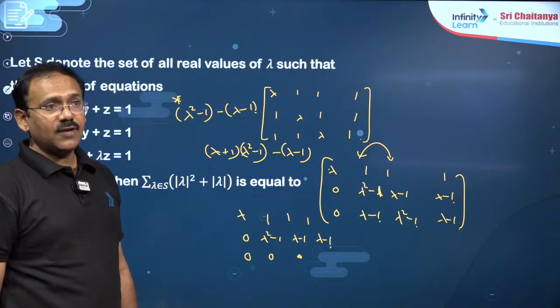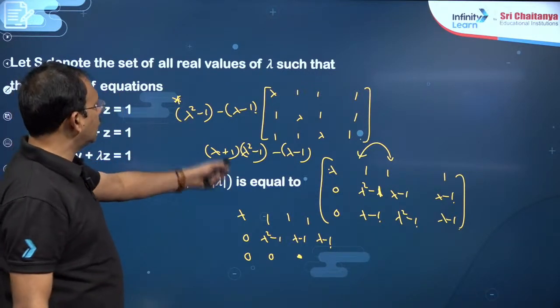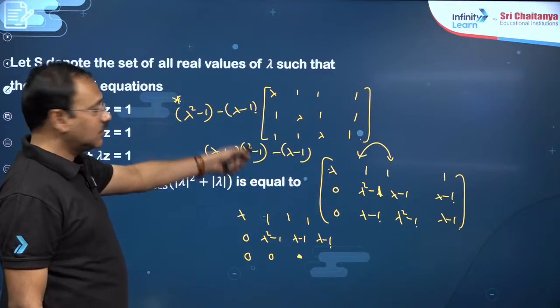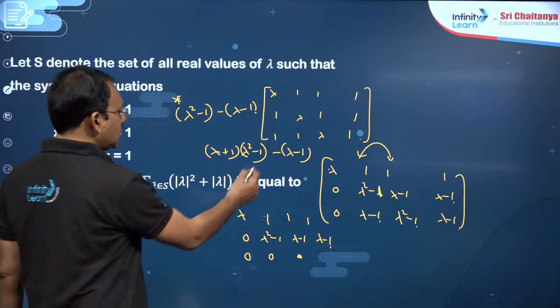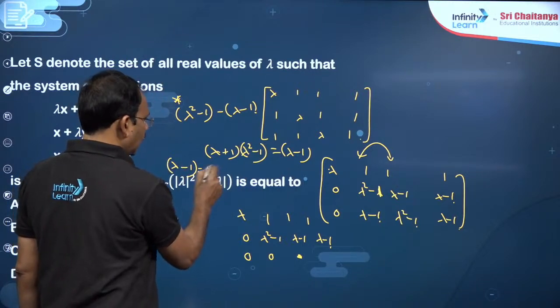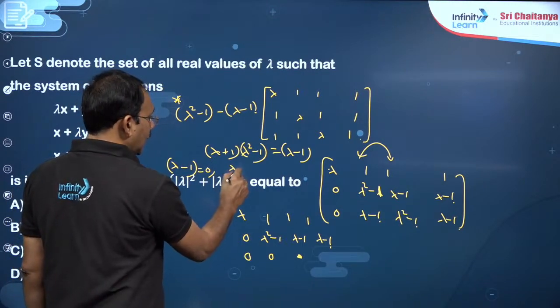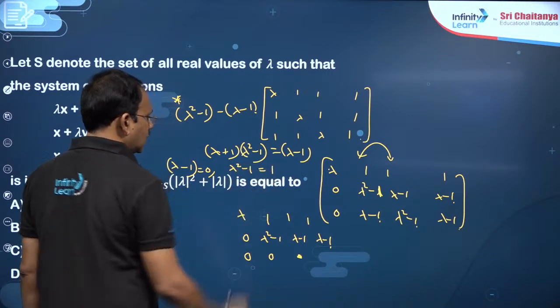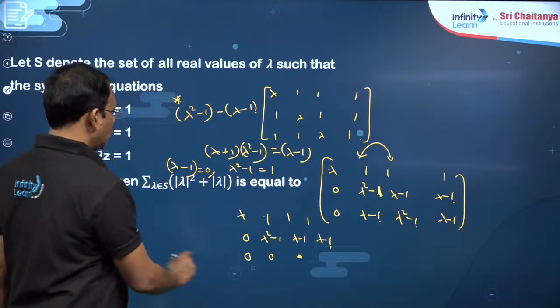So here, dear students, for inconsistent solution, these two should not be equal. First of all, this must be 0, that not equal to 0. This is 0 in the sense, my dear friends, lambda minus 1 equal to 0, one possibility. Then lambda plus 1 into lambda minus 1, that is lambda square minus 1, is equal to 1, so lambda square is equal to 2.